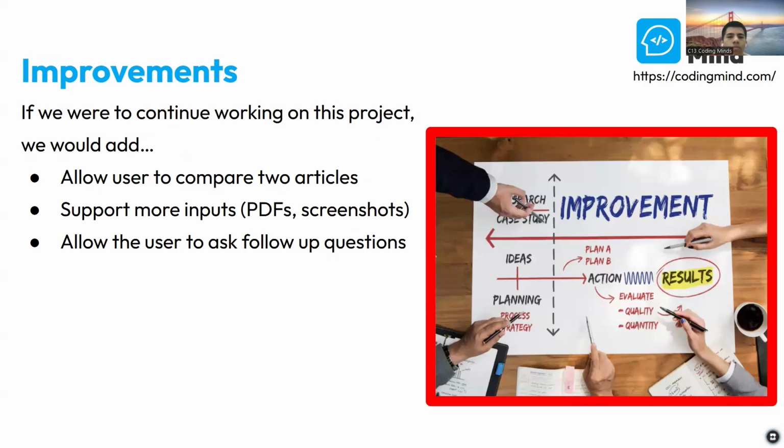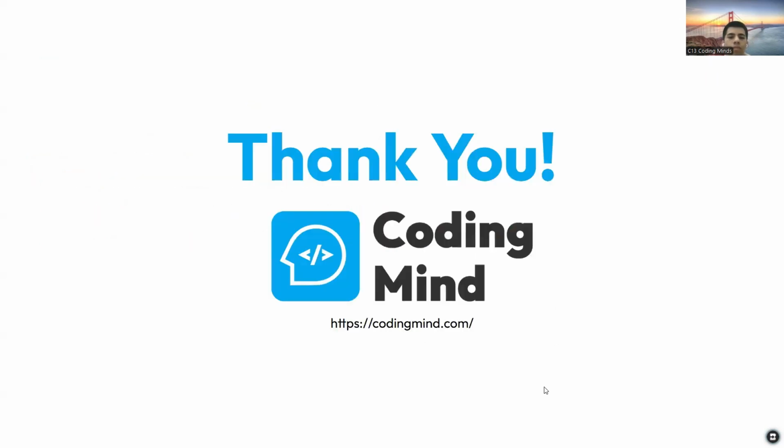If I had more time to continue this project, I would add three improvements. First, I would let users compare two articles side by side to see differences in bias and framing. Second, I would support more inputs like PDFs and screenshots, since a lot of information is shared in these formats. Third, I would allow users to ask follow-up questions like which sentence causes certain scores or what evidence supports a claim. This is the end of our presentation.